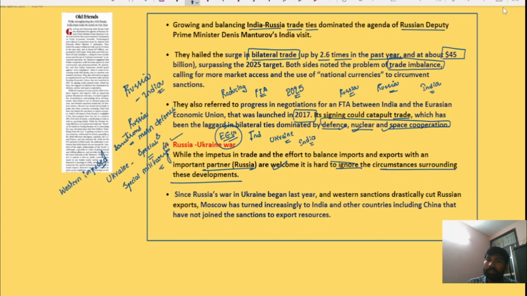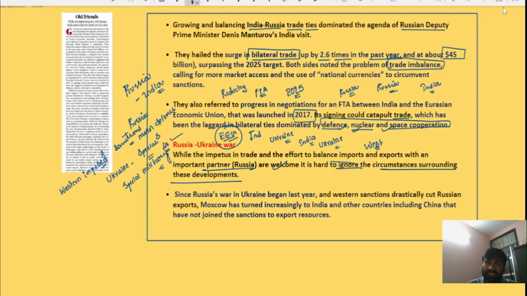It should take an active stand on this issue, and it should empathize with Ukraine. So that will also help India balance its ties with the West. Okay, so this is what this article has been saying.